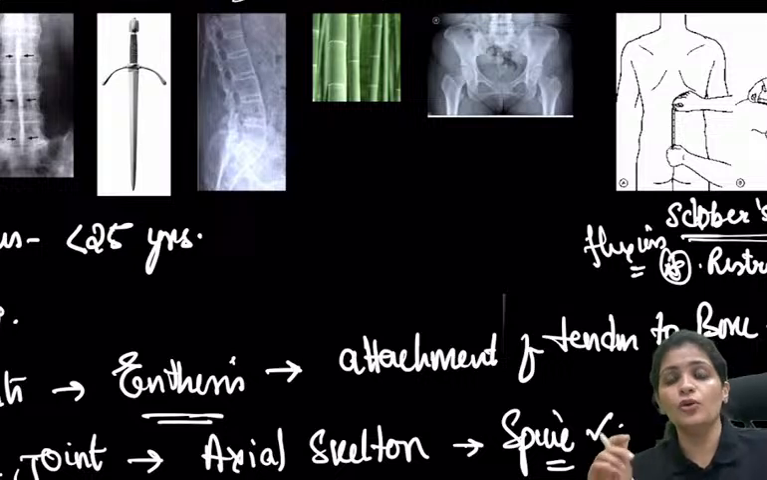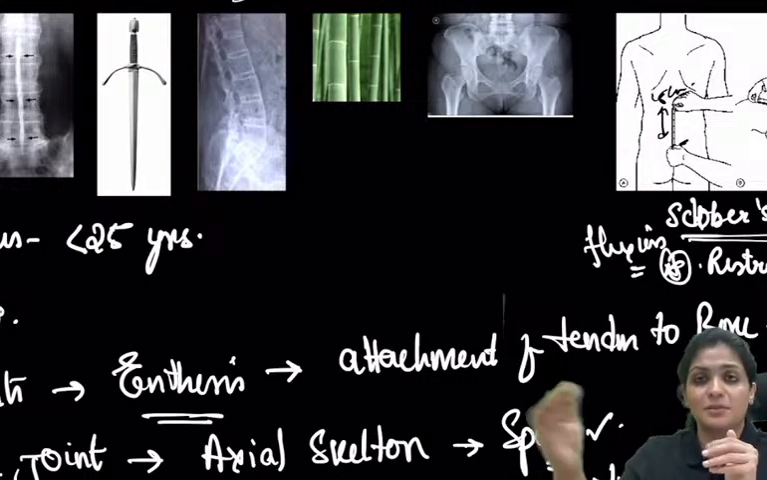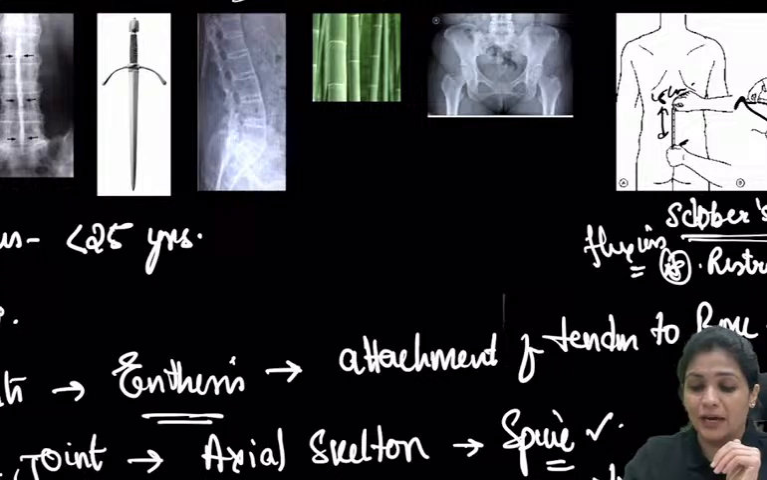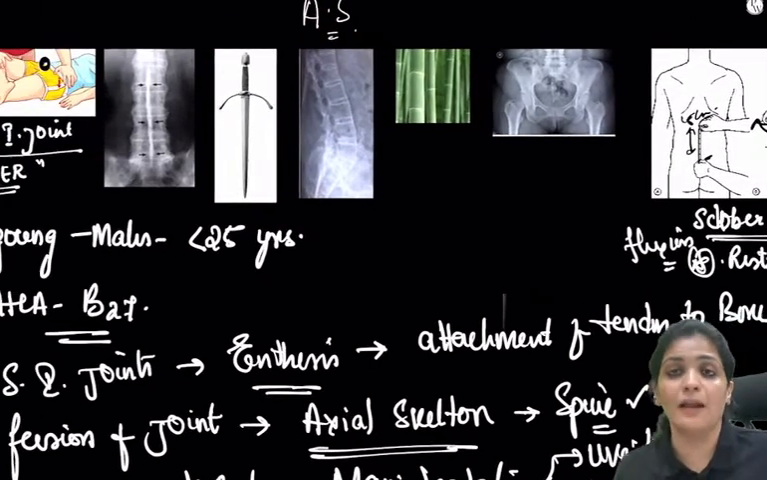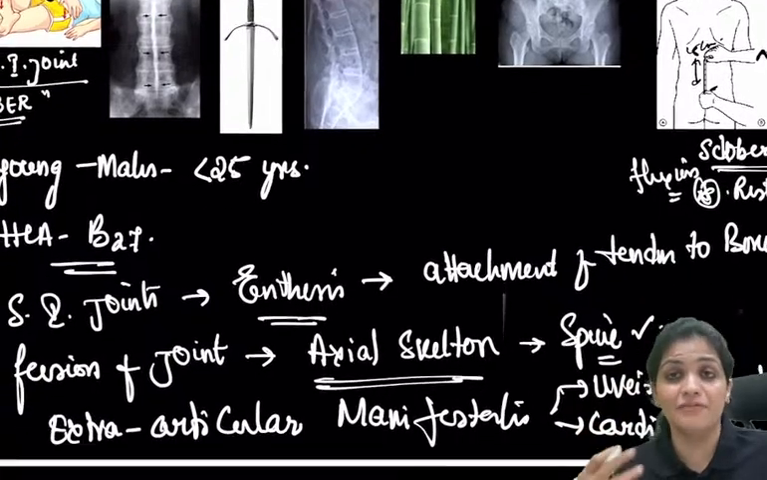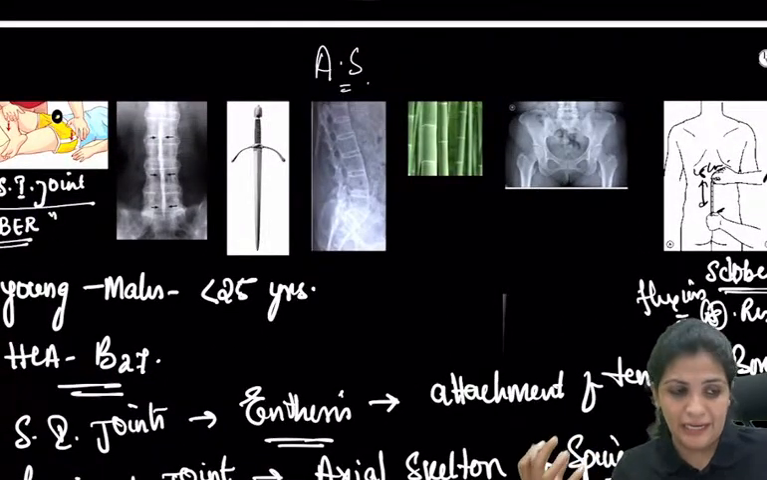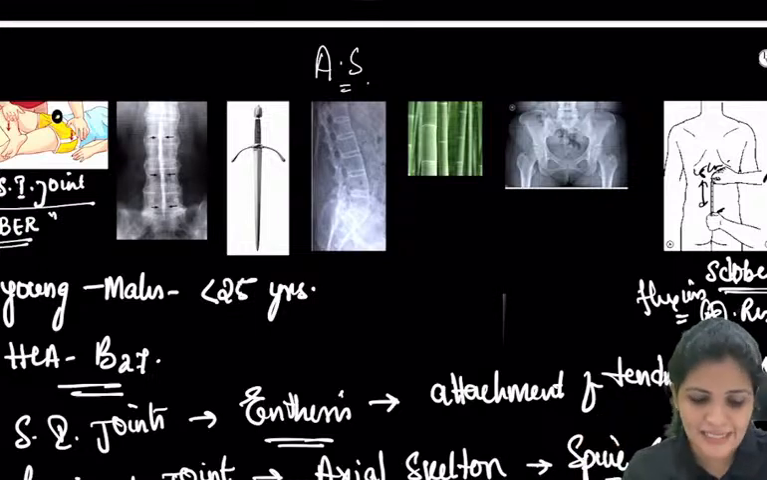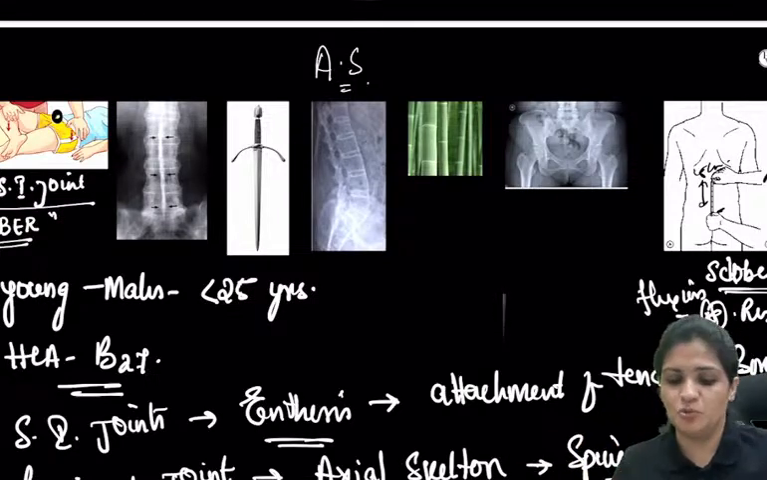So first you identify a certain point, which is called the dimple of Venus, that you all know. From there you measure approximately 10 centimeters and mark it. Now you ask the patient to bend, and again you mark it. If the difference is less than 5 centimeters, that means the lumbar spine has restricted flexion, which means it could be ankylosing spondylitis. So that is called the Schober's test. This is called the Faber. These are the two important tests which you have to remember.